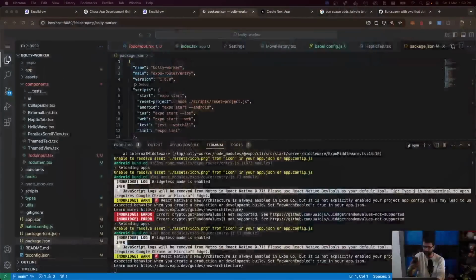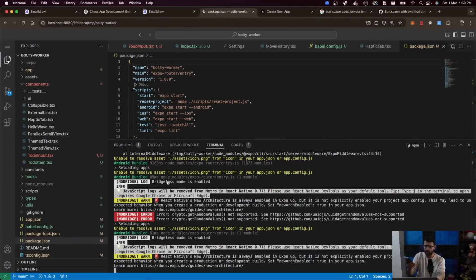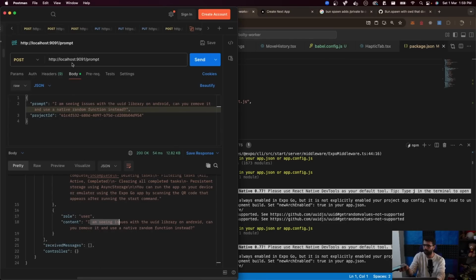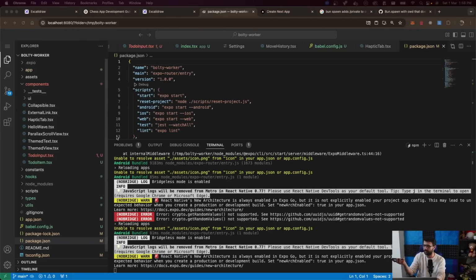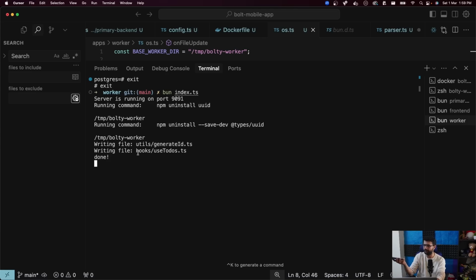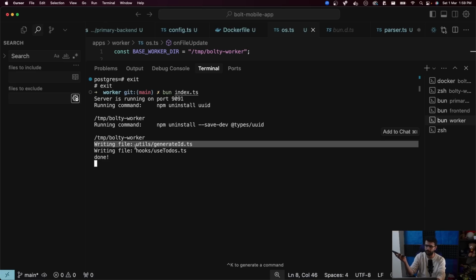Was I not sharing my screen when I was doing all of this? Okay. The only thing I did was go to the prompt endpoint and tell it, hey, I'm seeing these issues, please fix it. And if you look at the logs from the LLM, it told us to update 2 files. We don't care about the contents. The LLM said, do it, we did it.